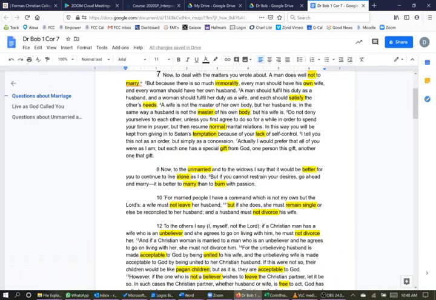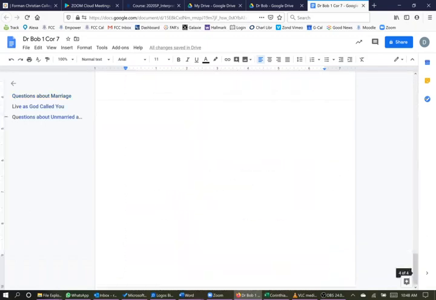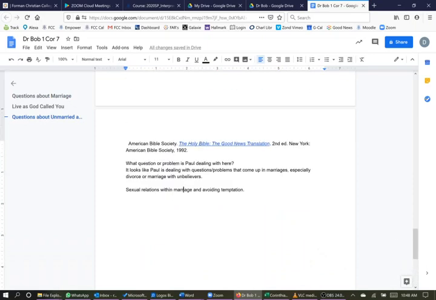I'm going to change this a little bit. Husbands and wives should have regular and faithful sexual relationships within marriage and avoid temptation. That's the first paragraph. So that's the first thing. What question is Paul dealing with? Paul's dealing with questions, problems that come up in marriage, especially divorce. So the first thing is that.